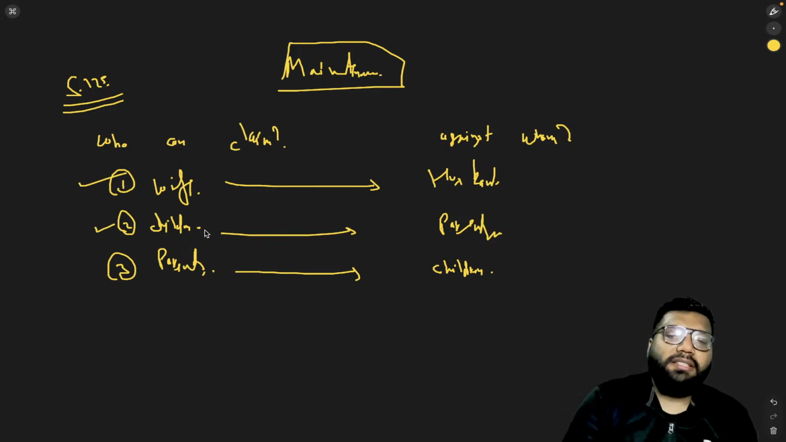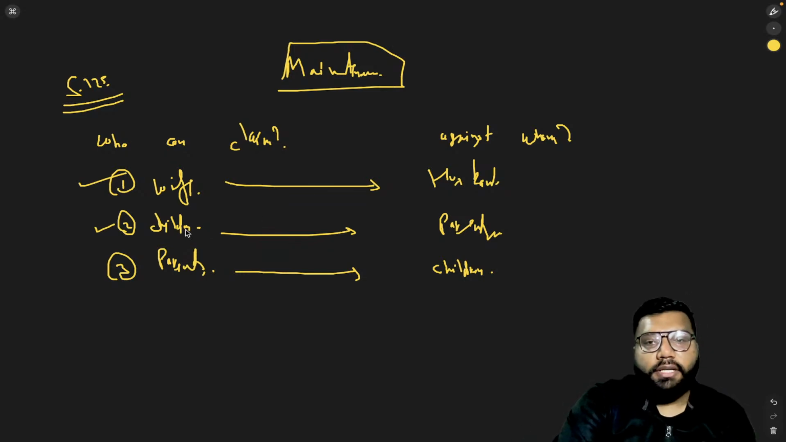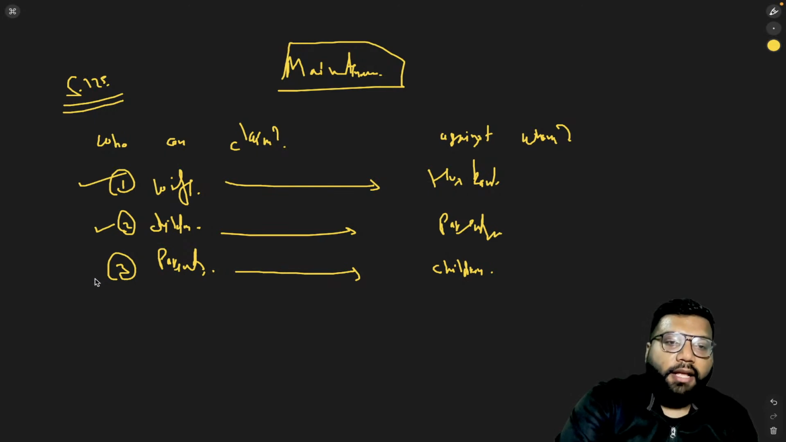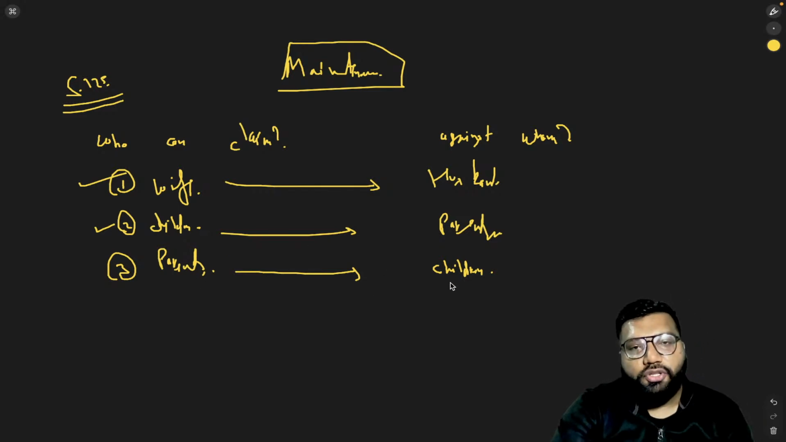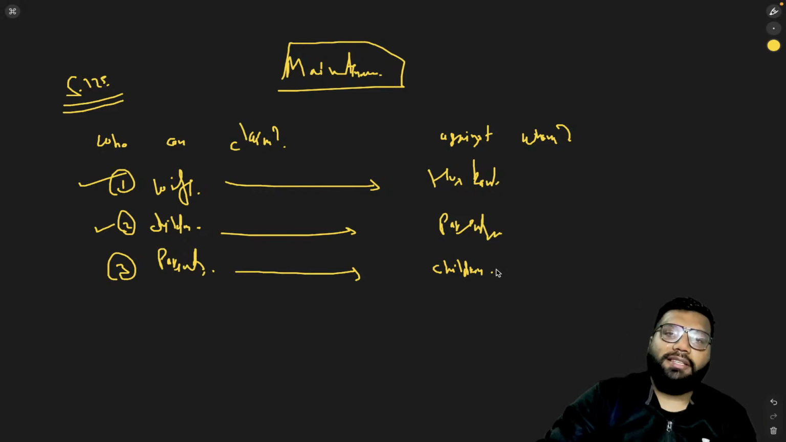Now coming to the second point, the children. The children here means the minor ones. So if the age of the children is below 18 years, irrespective of the fact whether they are legitimate or illegitimate, they can claim maintenance from the parents. And the last one is the parents. The aged parents can claim maintenance from their children. These children include the son as well as the daughter.